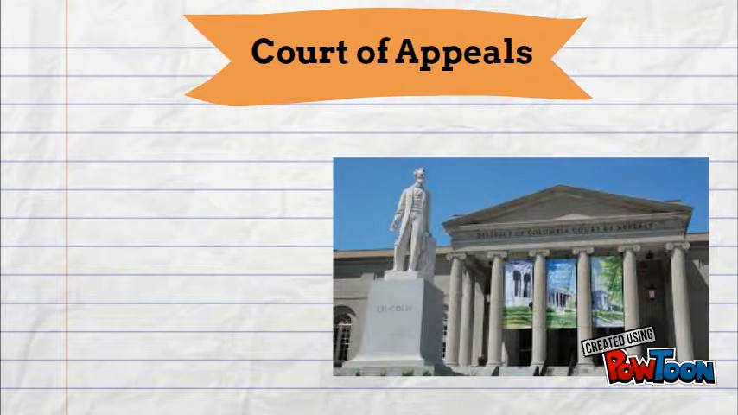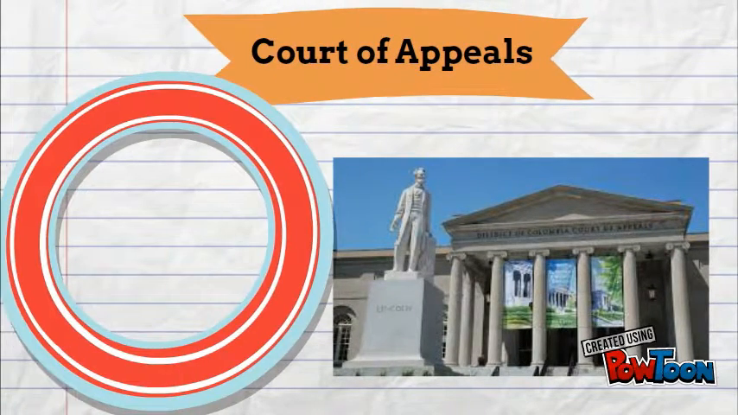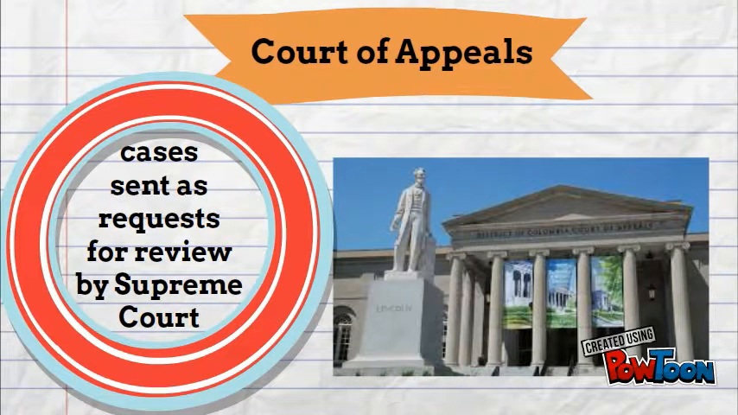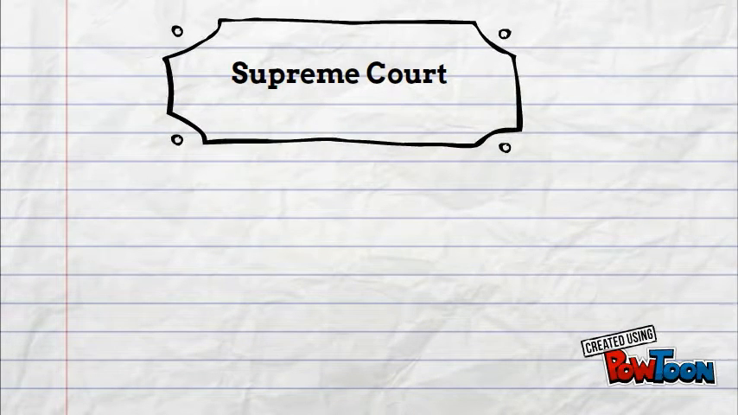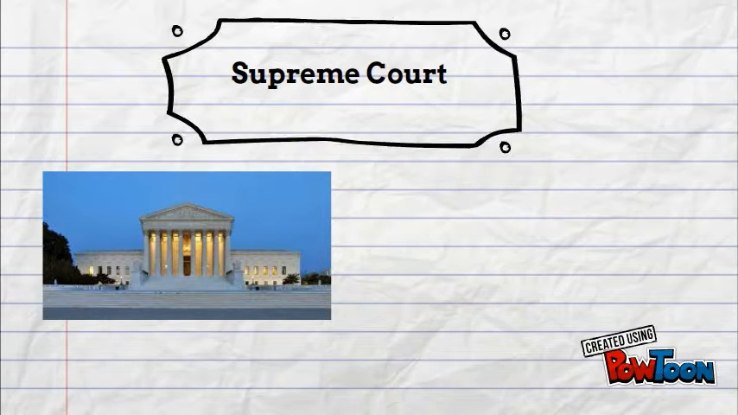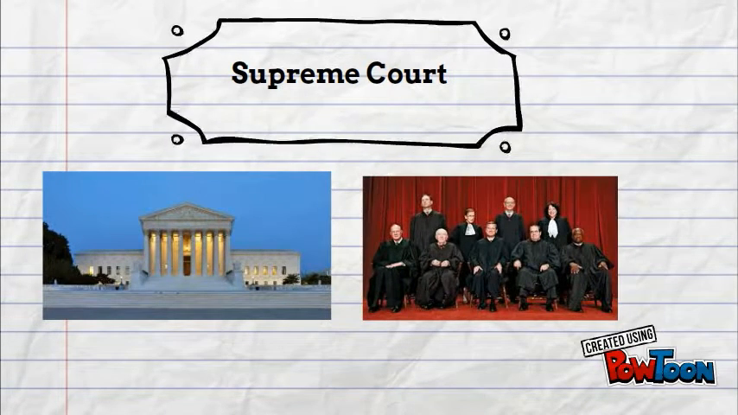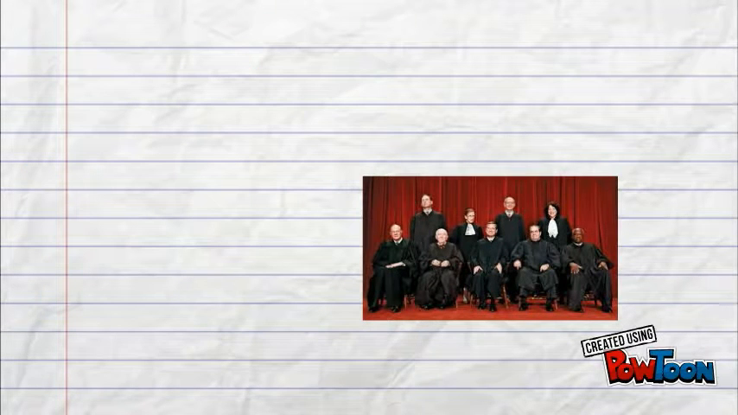The second level of courts is the 13th Court of Appeals. This level sends cases to be reviewed to the Supreme Court as requested. The third and top level of the U.S. court system is the U.S. Supreme Court. These Supreme Court justices are appointed by the President, not elected, and these judges can only be removed by impeachment or death.